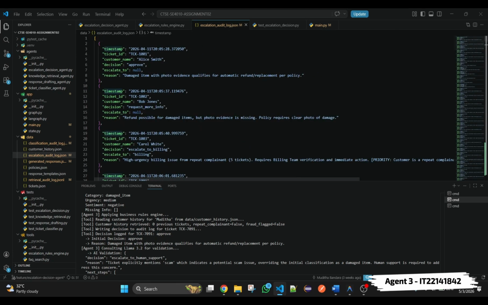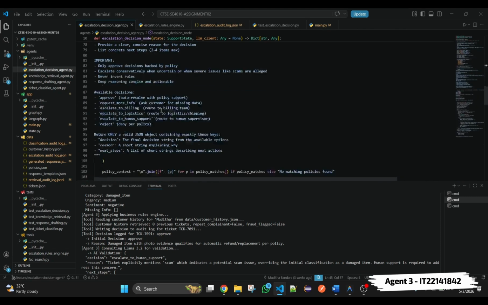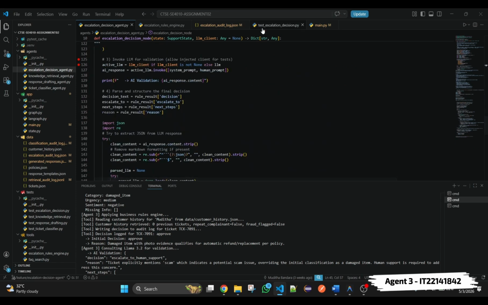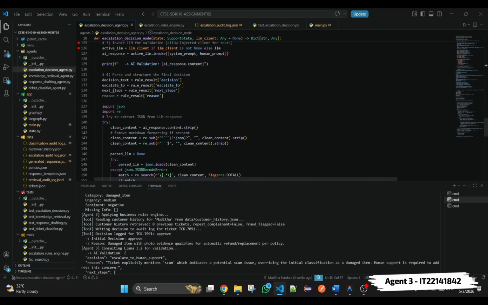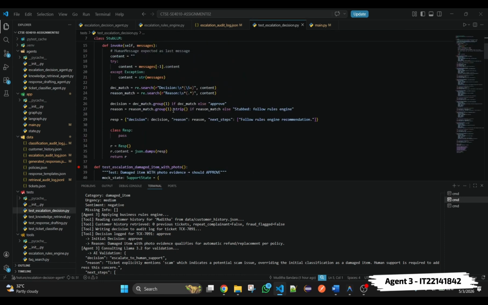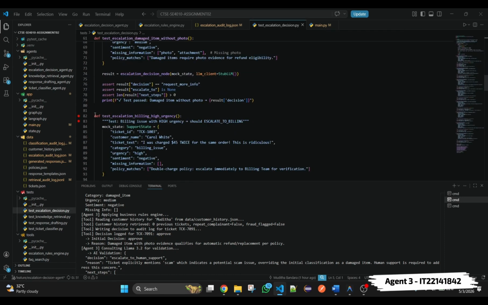After that, the Ollama LLM validates the results using a strict JSON response format. The output includes the final decision, the escalation team if needed, and the next steps. The tests confirm that it behaves correctly across damaged items, missing evidence, billing issues, and abusive language, as you can see in this output.